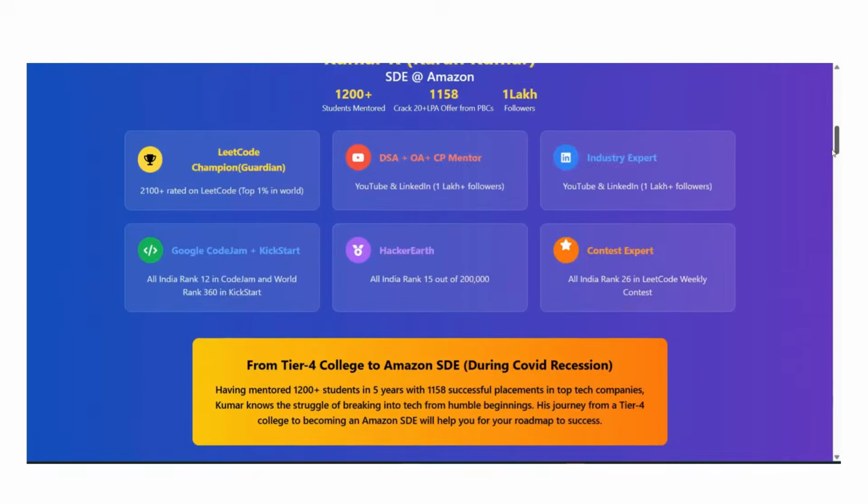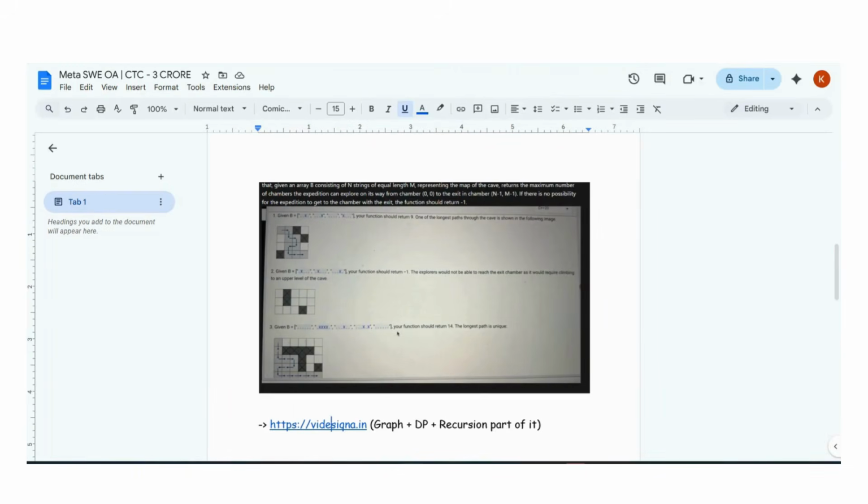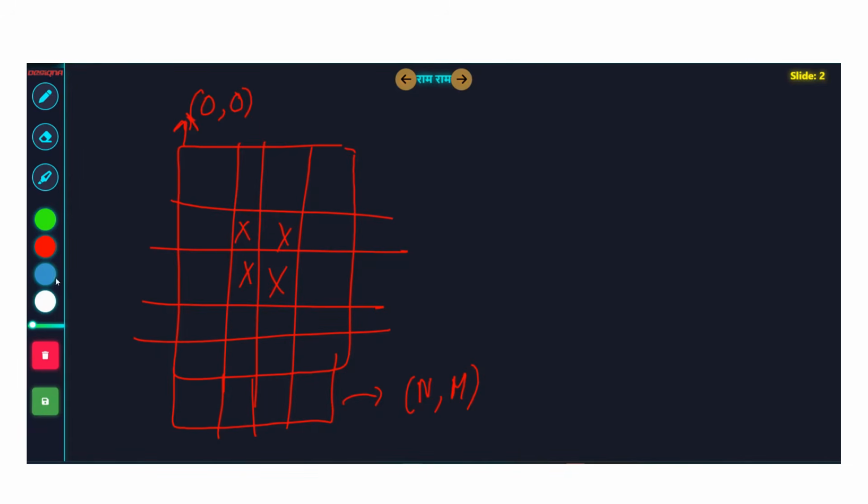I want you to crack these high paying product-based companies and FAANG companies and FAANG adjacent companies. I want to develop this belief in you that your human mind is beautiful. If you just put a little bit of attention and focus, you can do what AI cannot do. So you can solve this problem just by using some structured problem solving and creativity. Because these days companies want those people who can think on their own. They don't want the people who have memorized some standard patterns and standard 100 to 200 DSA questions. They want creativity. They want the people who can solve new coding and engineering problems because that's the need of the hour, specifically in the AI era in 2026.